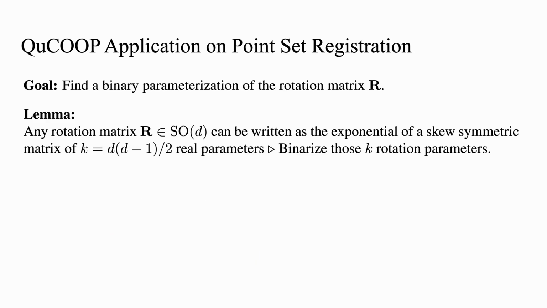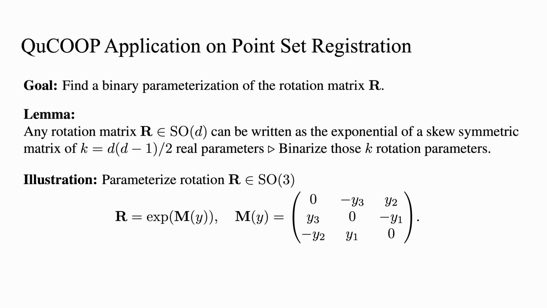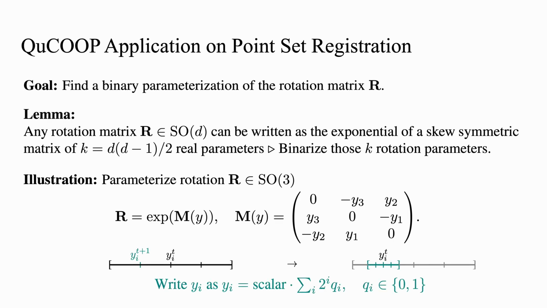Similarly, for the point set registration problem, we need to binary parameterize the rotation matrices. Rotation matrices can already be parameterized by non-redundant real parameters by leveraging the relation between the orthogonal Lie group and its algebra. Ultimately, we only need to binarize our rotation parameters. We achieve this by discretizing a search interval that we tighten in each iteration to refine the results.